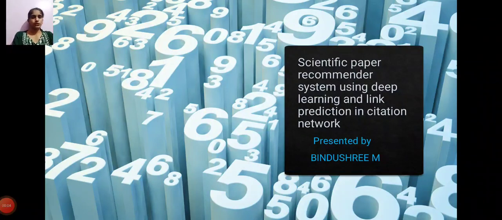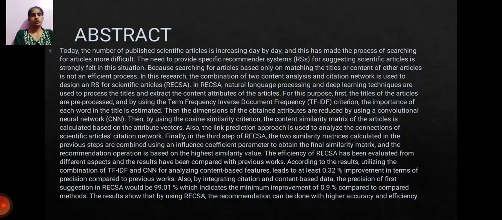Today in this video we are going to discuss the scientific paper recommender system using deep learning and link prediction in citation network. This is related to computer networks. First, in this video we will discuss the abstract.